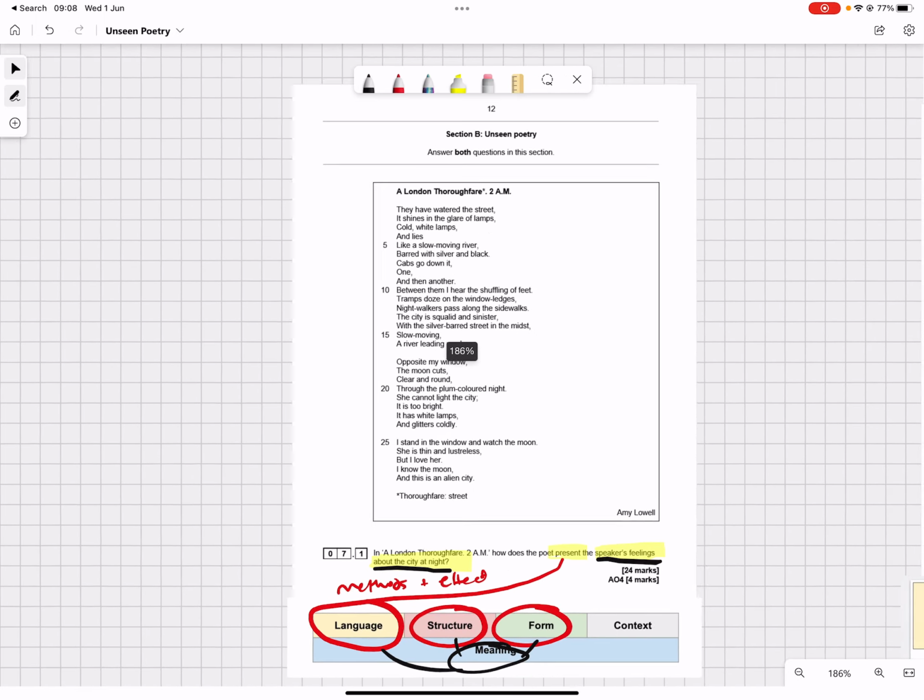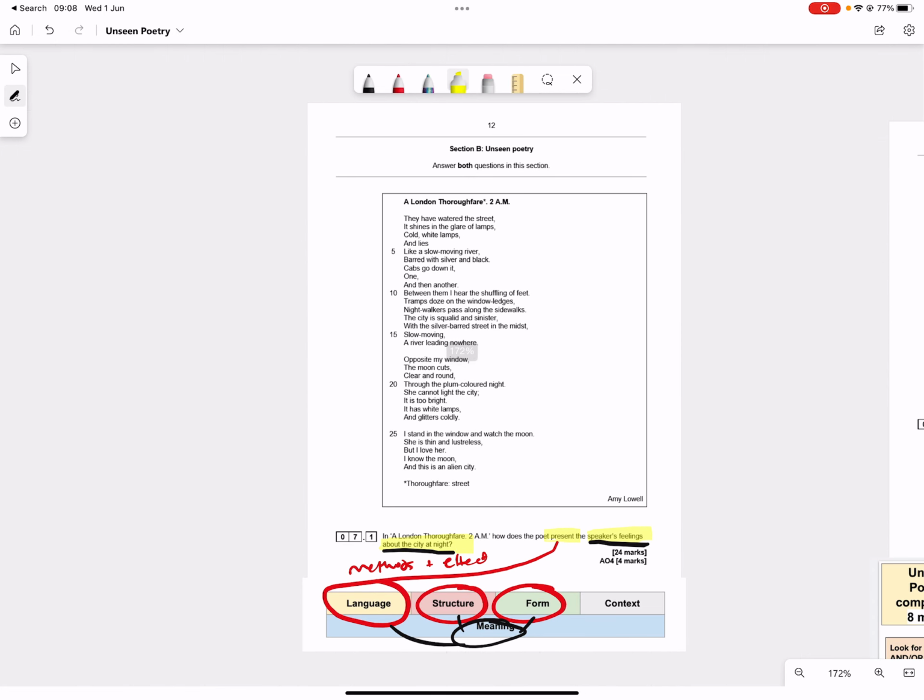On this little grid down here, you can see that I've got context, but I can delete that because on this question, there are no marks for context. You've got AO1, which is 12 marks, and that's personal response to the question and use of references, and AO2, which is 12 marks, which is analysis of language, structure and form, and the effect it has on the reader.